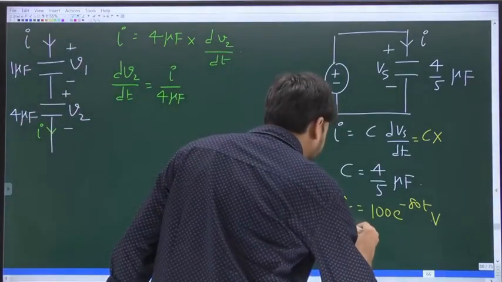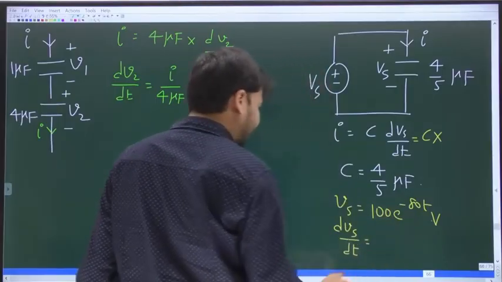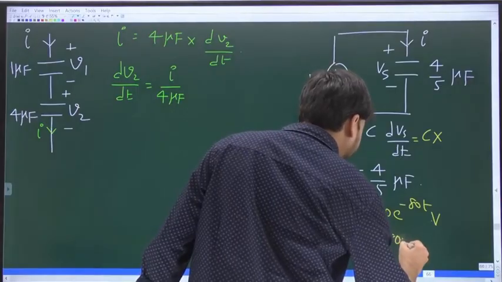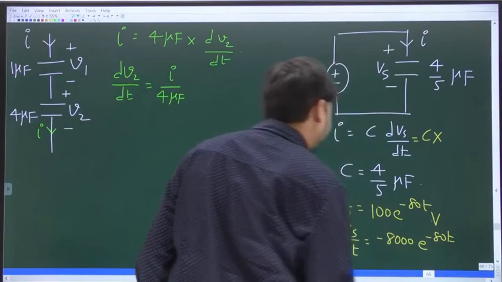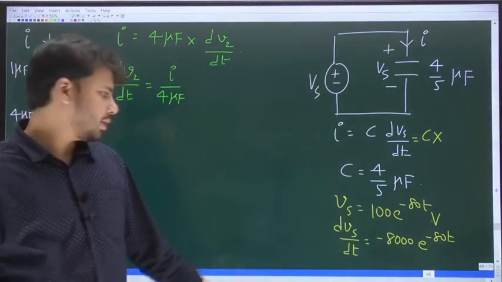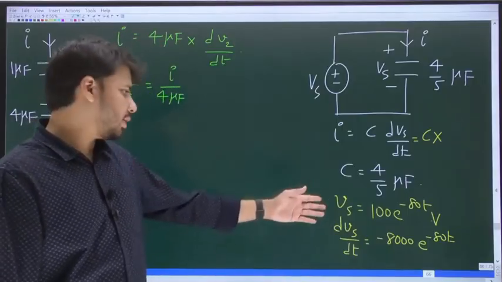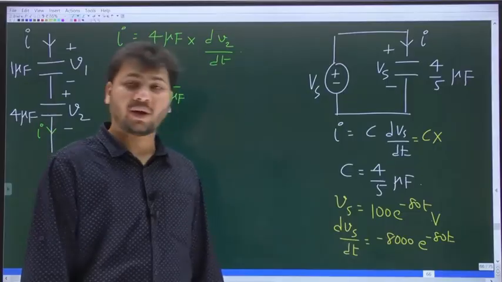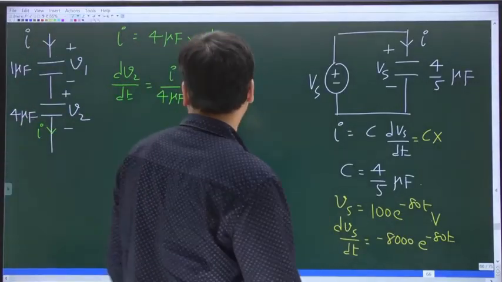Differentiation of this with respect to time will be 100 into minus 80, which is minus 8000 times e power minus 80t. Clear, right? That is dVs by dt.